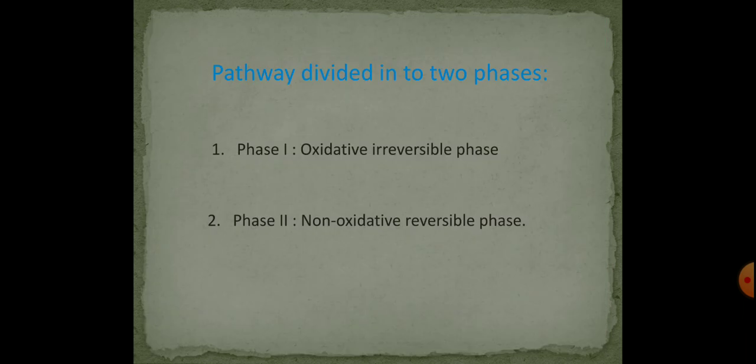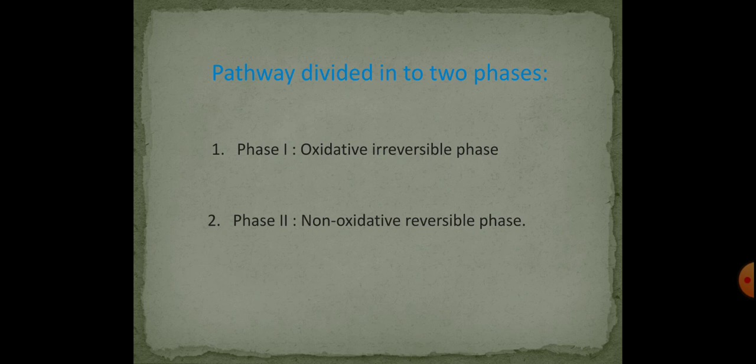This pathway is divided into two different phases. That is, phase 1 is oxidative and irreversible phase, and phase 2 is non-oxidative and reversible phase. Phase 1 is responsible for the production of reducing equivalents NADPH plus H plus as well as the pentose sugars like ribulose 5-phosphate, and it is also the regulatory phase of this pathway, as there is a regulatory enzyme glucose 6 phosphate dehydrogenase in this phase, which determines the functioning or the rate of this pathway.